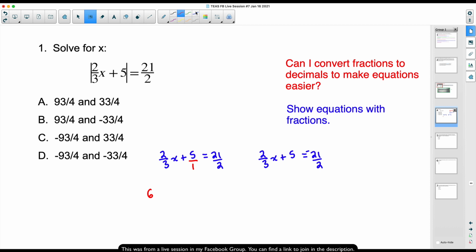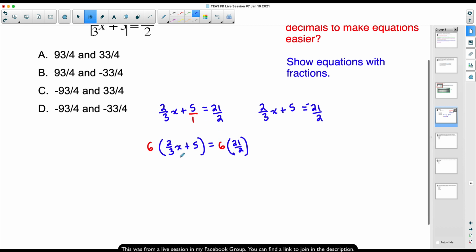So I'm going to take 6 and multiply it by the left-hand side, and then I'm also going to take 6 and multiply it by the right-hand side. Now, feel free to grab your calculator if you want to, but I'm going to go through this. That way we can cover this problem and 3 additional problems as well.